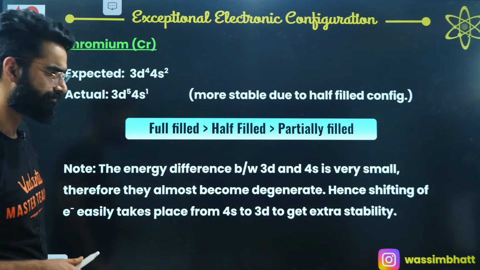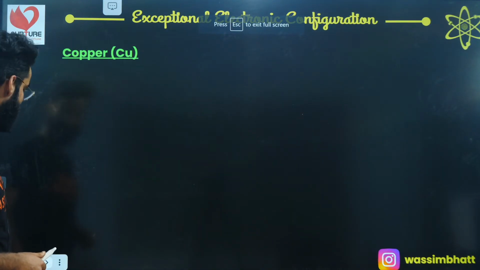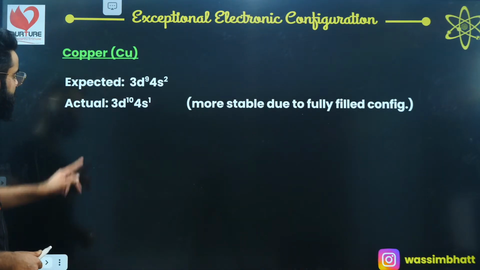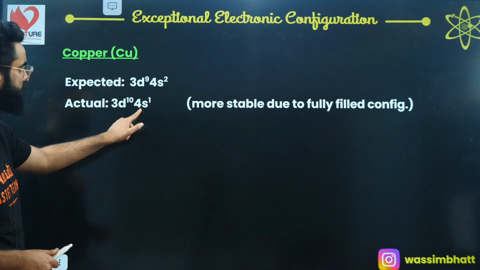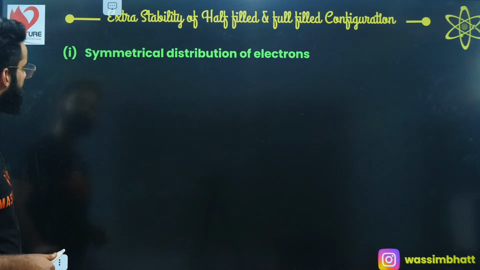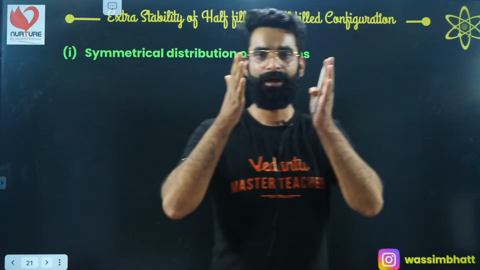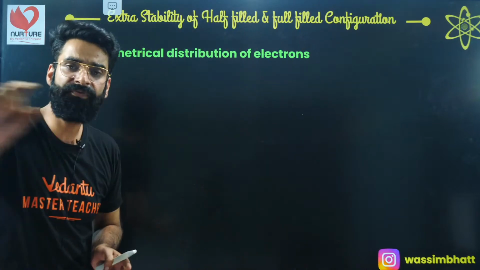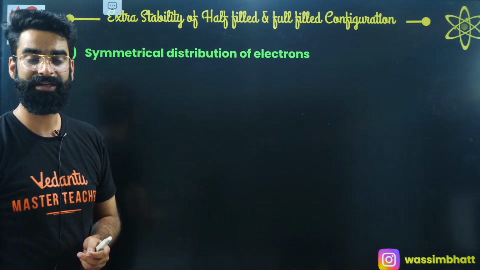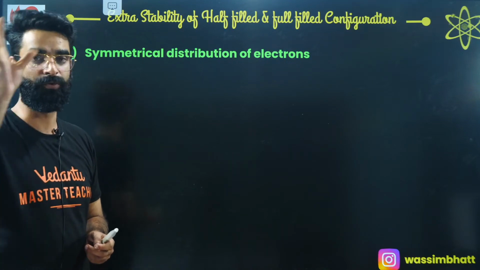Okay. Now we will have a look. In case of copper, this is something which I told you, right? 3d10 4s1 is the actual configuration, due to the more stability of the fully filled configuration, right? Okay, now the point is, how come half-filled configuration is more stable? There are two reasons for the half-filled and fully filled configuration to be more stable, right?